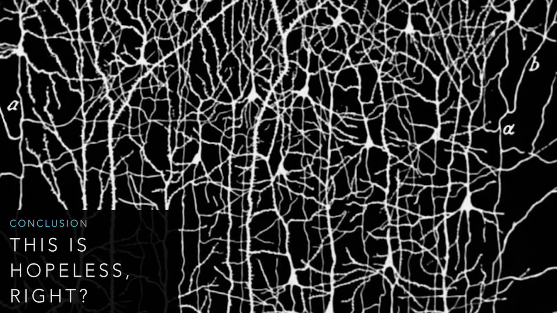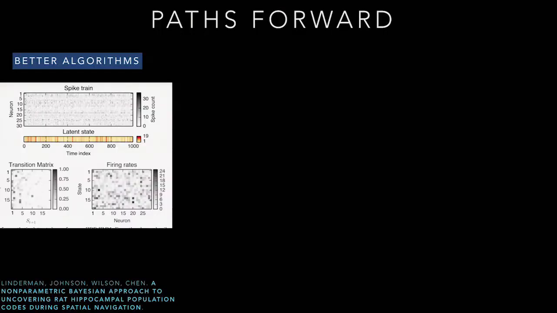And so maybe the conclusion is that this is hopeless. The conclusion that neuroscience is just fundamentally screwed. And in fact, attempting to reverse engineer intelligent machines is a fool's errand. Should I just go back and do another startup? But I think there are actually some paths forward, right? We know that we need better algorithms, and this isn't surprising to those of us in this room who work on these sorts of things, but I think it is surprising to a lot of people in the neuroscience community, right?